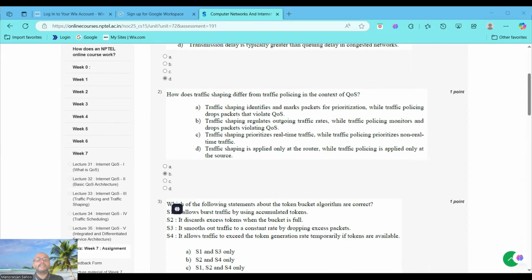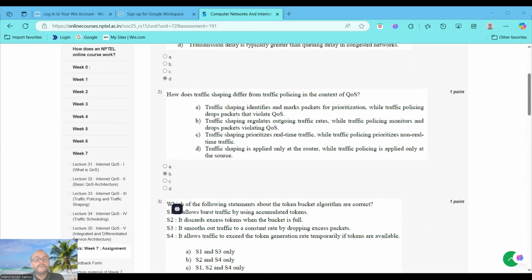Traffic shaping allows rates; it drops packets and marks a lower priority to enhance compliance with the quality of services. That's why, if you choose option A, traffic shaping identifies and marks packet prioritizations while traffic policing drops packets, analysis outlet, that quality of services. That is, traffic shaping does not primarily identify and mark packets for prioritization.